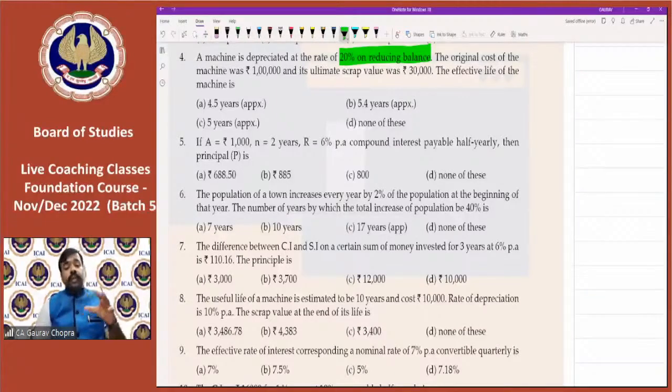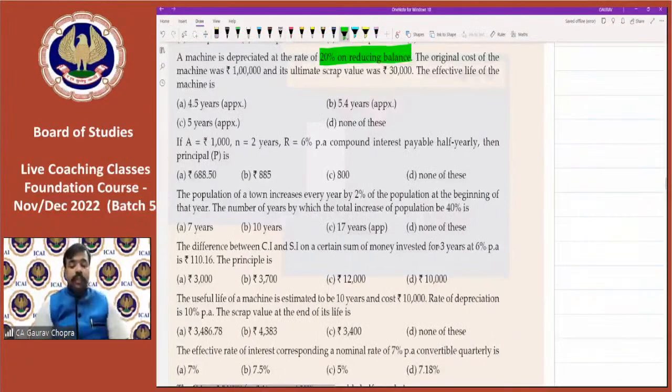Now, in compounding, every time till now what we have discussed, we have invested the principal, it will increase and will become a bigger amount. हमने 1000 को इन्वेस्ट किया और कुछ साल बाद हमें 1200 1300 मिलेगा. But this question is just opposite. This question is based on the chapter depreciation, which we have discussed in accounts. So this chapter is basically based on depreciation, but the formula is quite similar to that of compound interest. So let us read the question first.